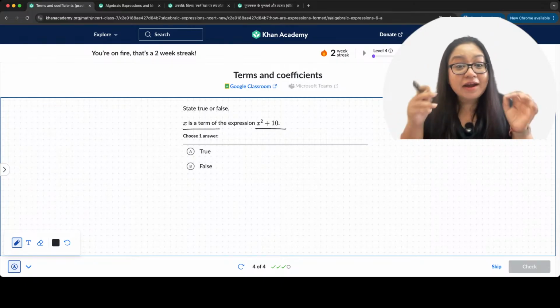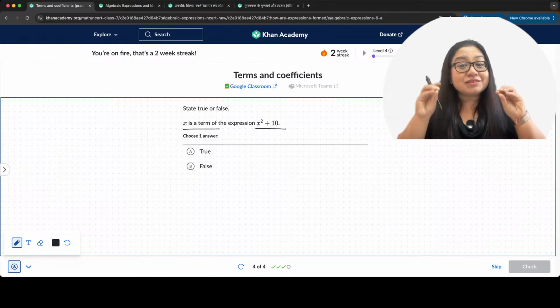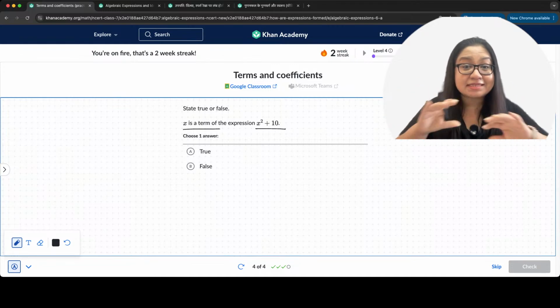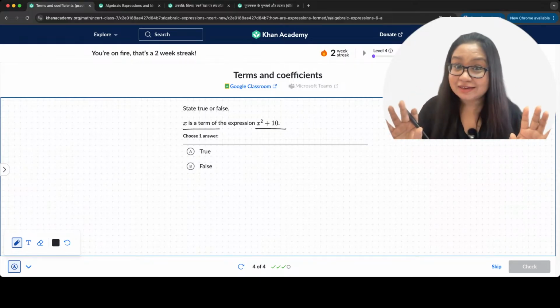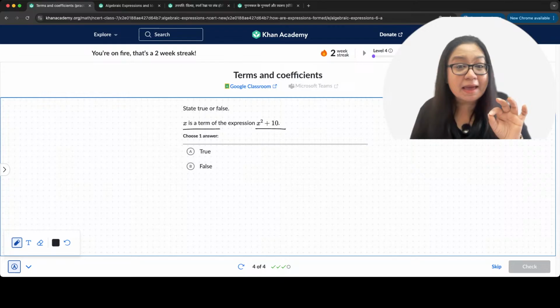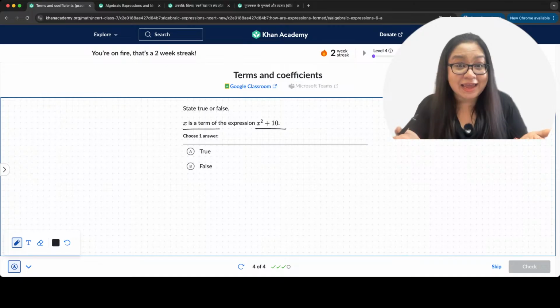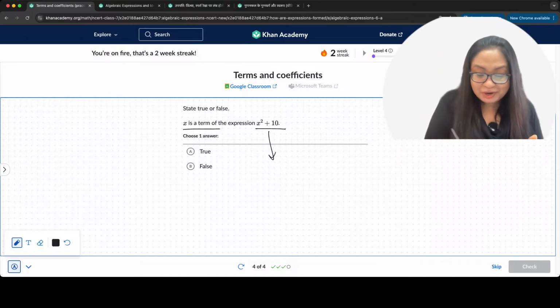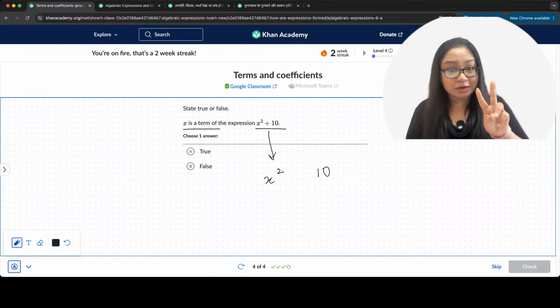Let's go ahead and apply the basics again. What is the basic? The terms are always separated by plus or minus sign, right? So here we go. What are separated by plus or minus sign? किनके बीच में plus or minus sign है? So here we have x square and we have 10. That's it, right? Two terms.